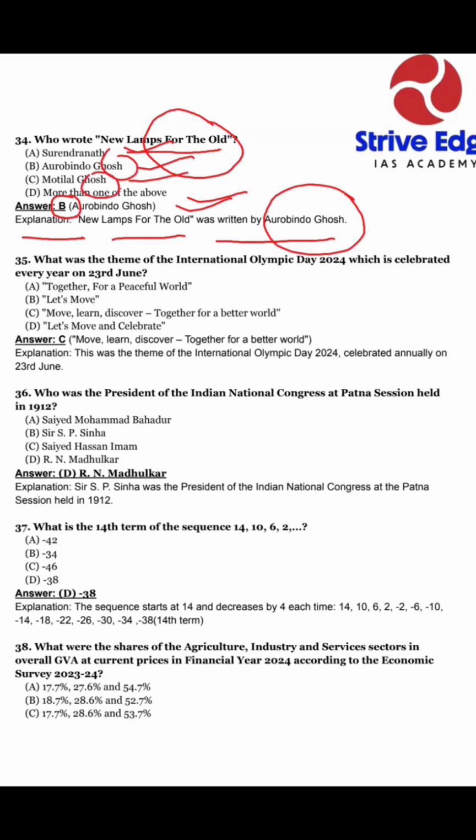So we never be full. Okay, we concentrated and give our answer easily from option B. That is called option B, Arvind Ghosh.